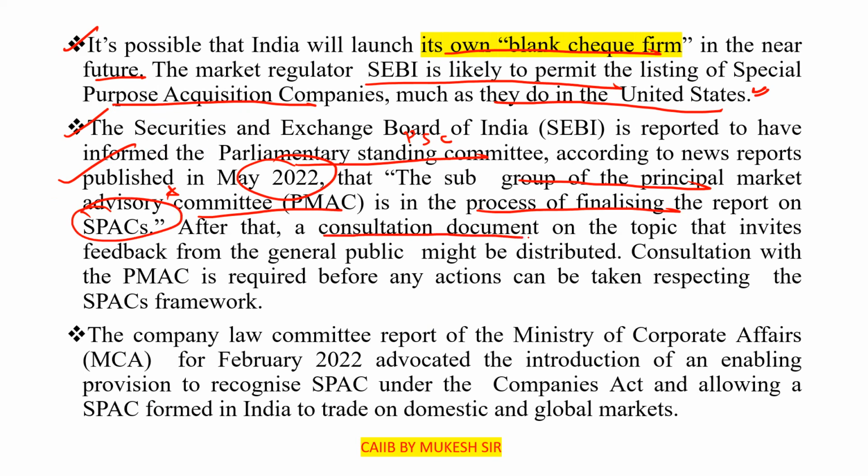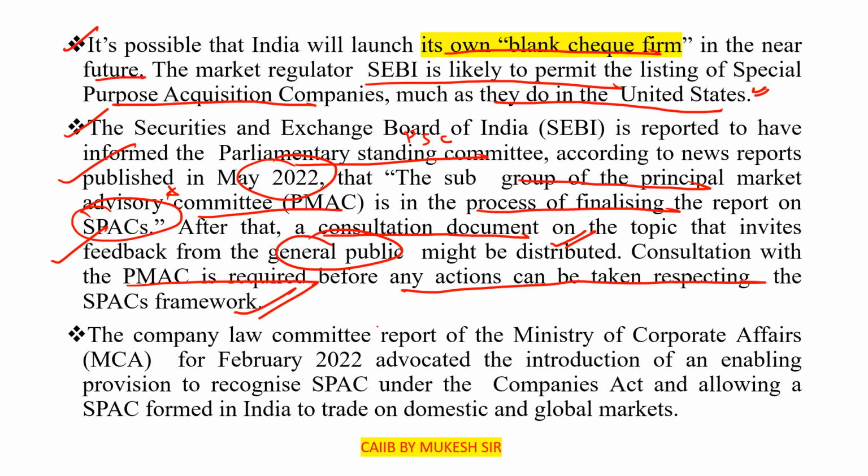After that, a consultation document on the topic that invites feedback from the general public might be distributed. Consultation with the PMAC is required before any action can be taken regarding the SPAC framework. They have also submitted their report to the Parliamentary Standing Committee.